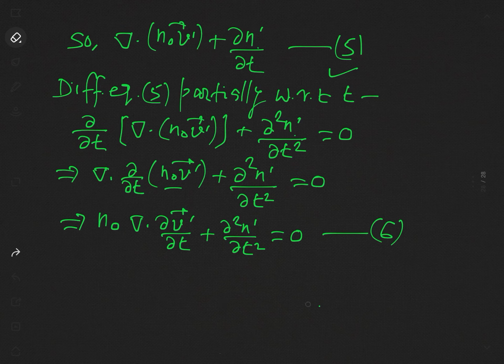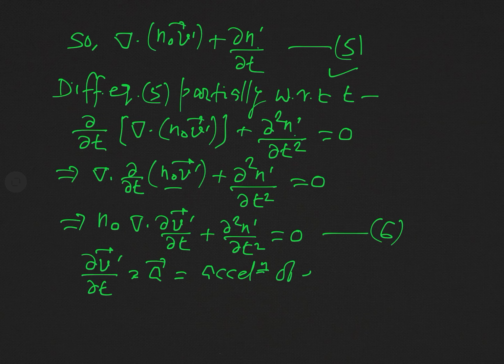Now see the term del v dashed by del t. What is this? You know, this is actually the acceleration of the plasma particle. So this del v dashed by del t is equal to a, and this is actually the acceleration of the electron.